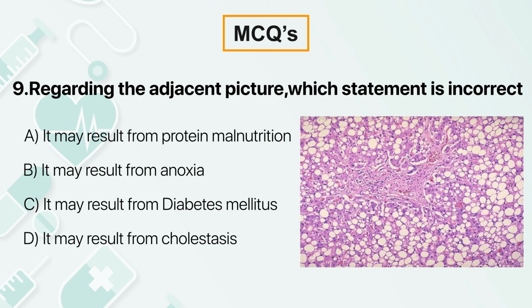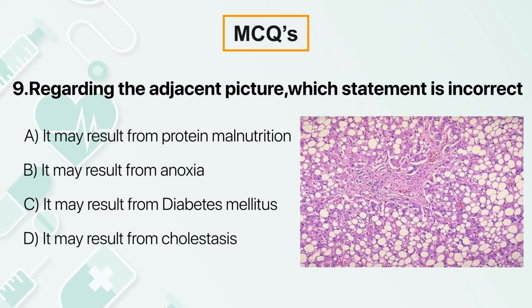It can still be a feature of glycogen storage disease, but still in glycogen storage disease, you would not have seen the nucleus being pushed to the periphery. So the most likely possibility here is fatty degeneration, what you're seeing in the liver. It may result because of protein malnutrition.